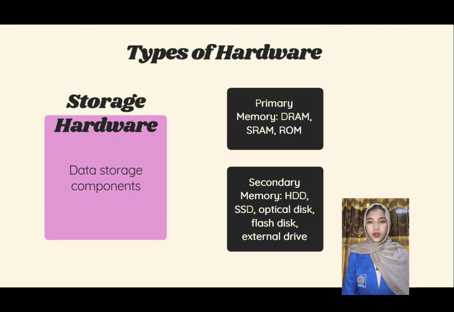Secondary memory includes hard disk drive or HDD, solid state drive or SSD, optical disk, flash drive, and external disk drives. We have finished explaining the materials.